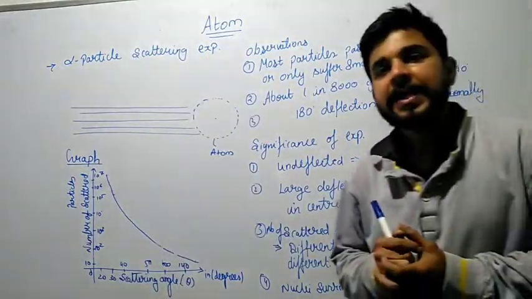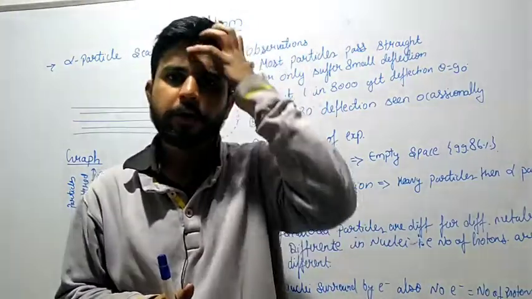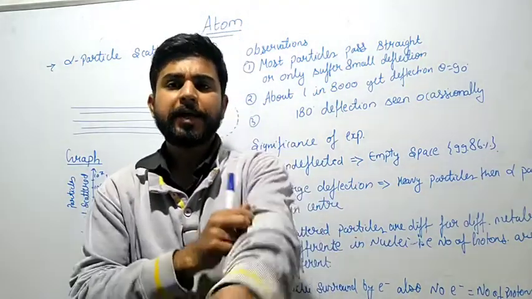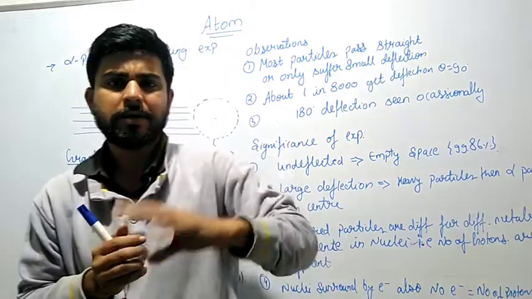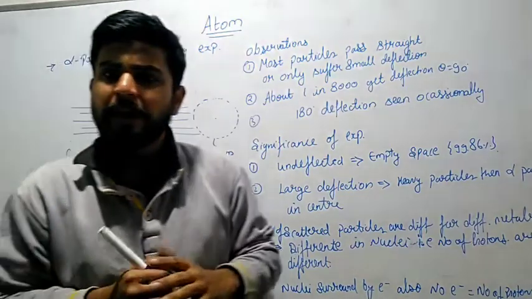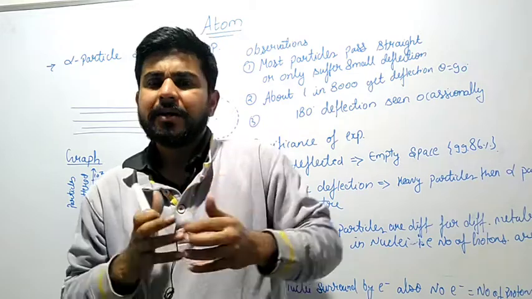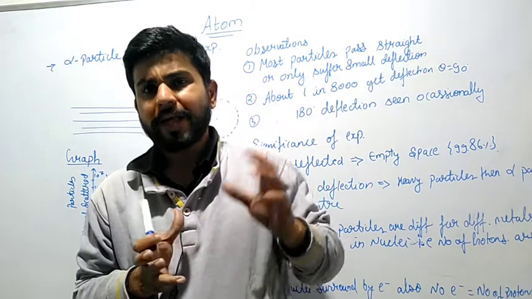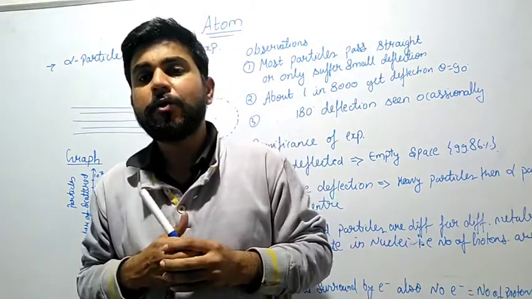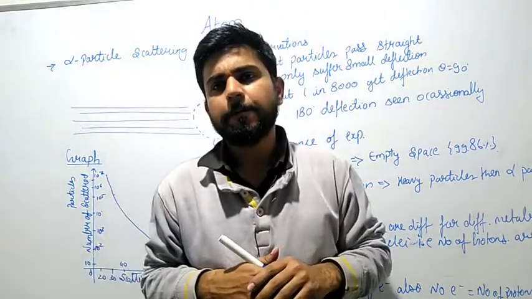In the previous class, I discussed with you the alpha particle scattering experiment. I hope you understood that setup very well: what we used, and how the experiment was completed by Geiger and Marsden. Why did they do the experiment? They wanted to know the actual size and reality inside the atom, what the structure of the atom is, what the model of the atom is. On the suggestion of Rutherford, they did that experiment.